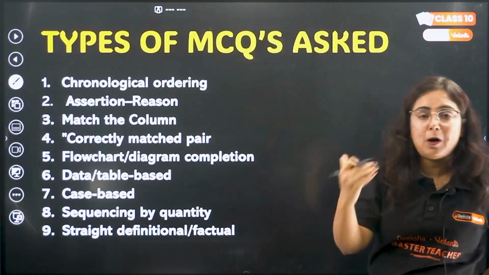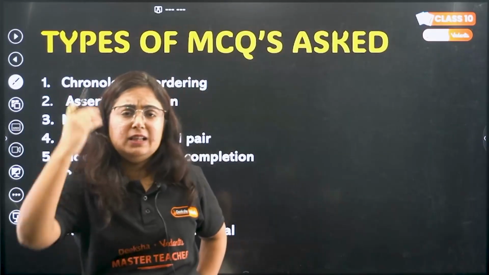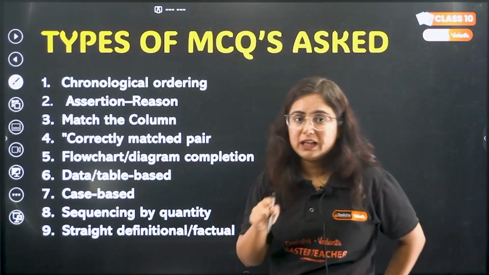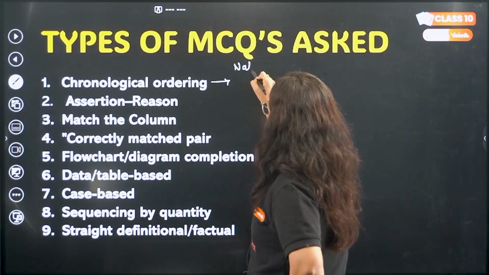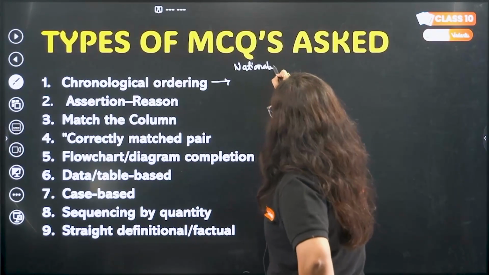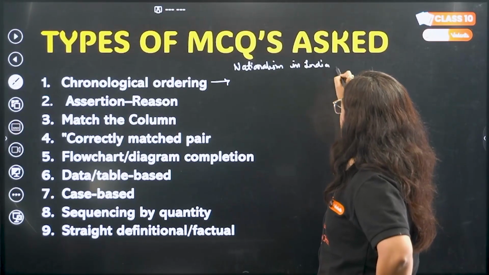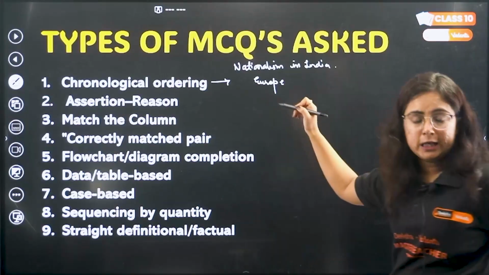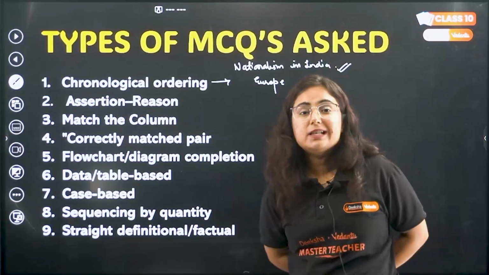They will give you options like Jallianwala Bagh massacre, Simon Commission, then the Quit India movement and many more. You have to arrange them. So chronological order type of questions for sure are going to come from the chapter Nationalism in India or the Rise of Nationalism in Europe chapter. The highest priority here is the chapter on India.